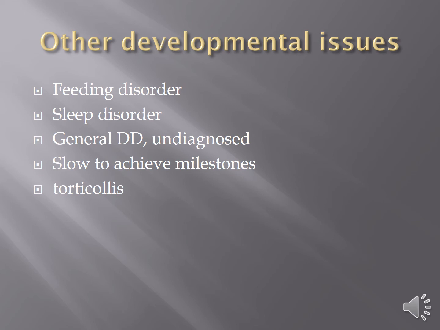Sleep disorders can disrupt an entire household, a sleep disorder in a child, and can result in the other children not getting enough sleep, certainly the adults in the household not getting enough sleep. There's a lot of research out now showing how very important good sleep is and how it affects all the other systems in the body.